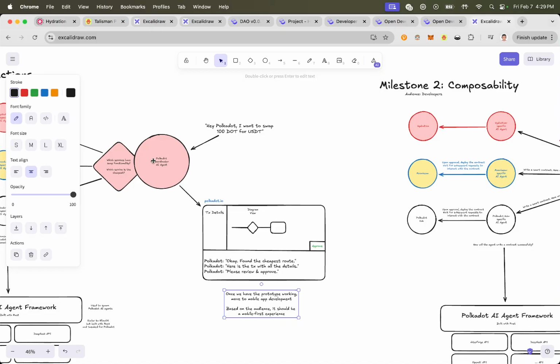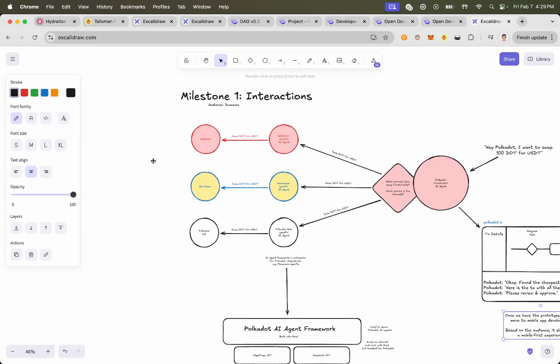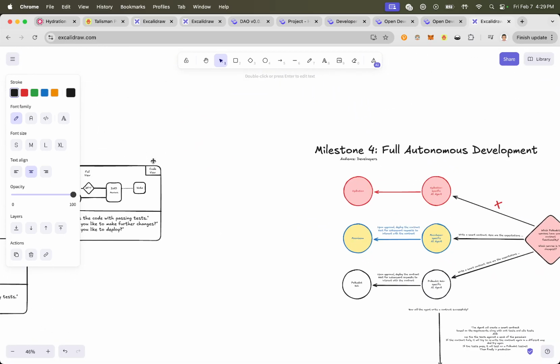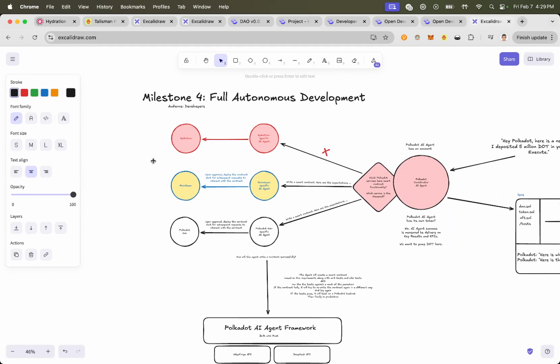Before I cover milestone two, I'm actually going to skip over to the last milestone. So the goal here, where we're getting to, and maybe we want to start here, right, is autonomous development, full autonomous development. This is what I've been speaking about. This is where I'd really like to go. This is where I think we should go. And this should be the goal.